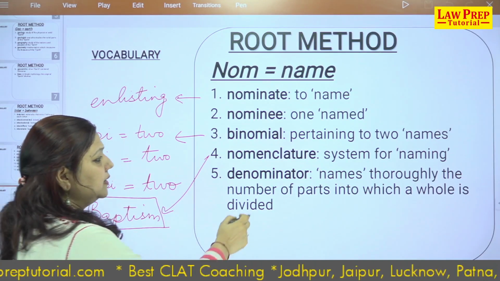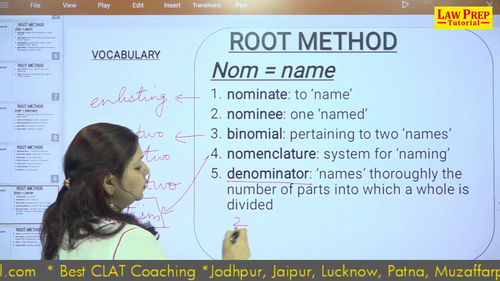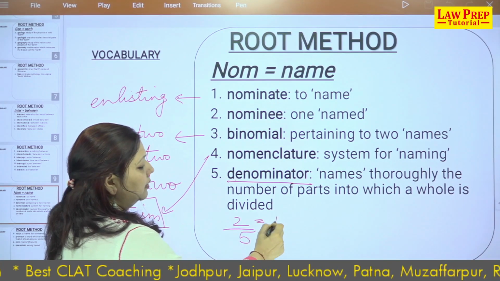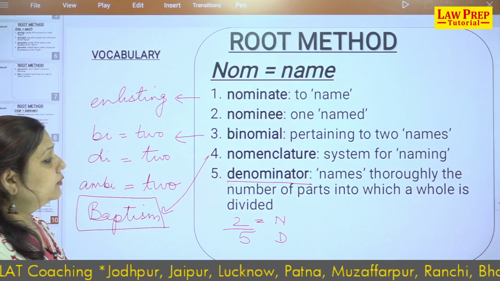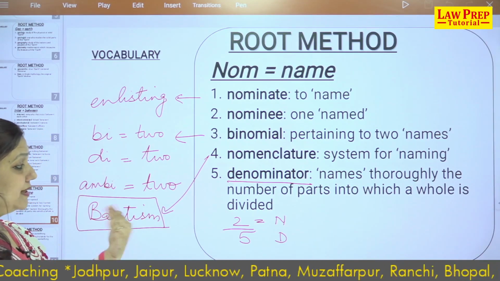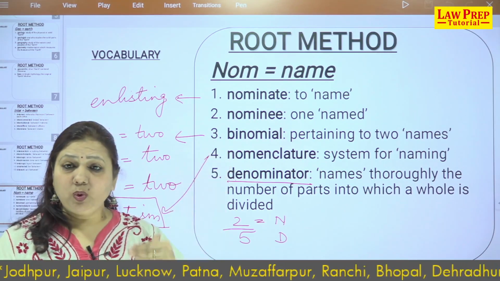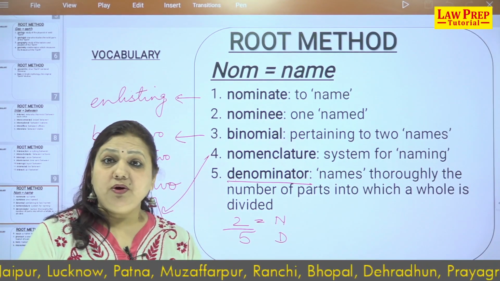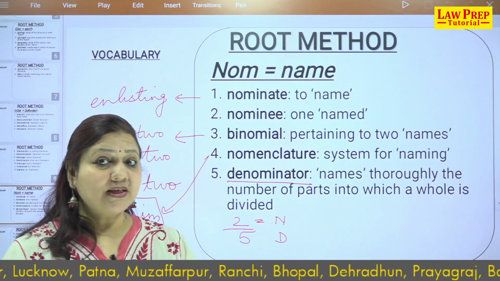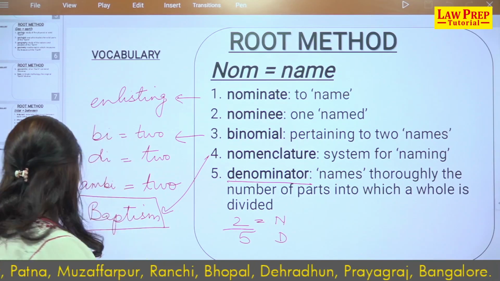Denominator is making something fall down. If I have a value 2 by 5, this is the numerator and this is the denominator. So the denominator is the number of parts into which the whole is divided. When you divide the whole value, it becomes the lower section and that is called a denominator. Everybody knows. And I don't want your name to be in the denominator list, but in the nominator list. Yes, very true.